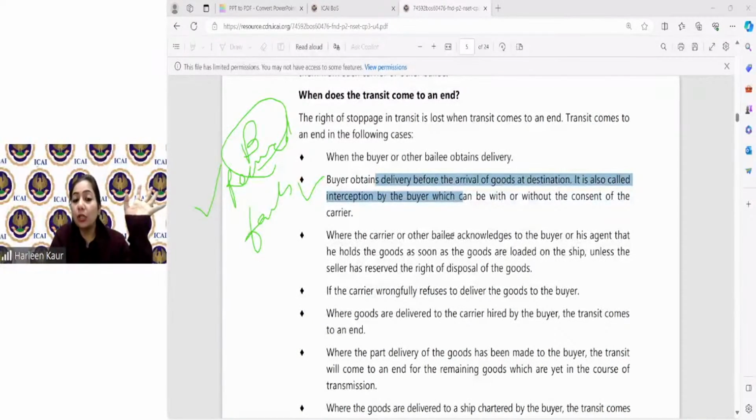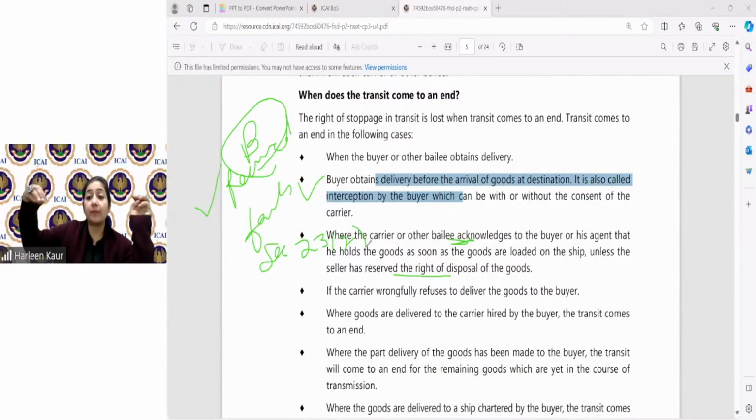Where the bailee acknowledges to the buyer that he holds the goods as soon as the goods are loaded on the ship, unless the seller has reserved the right of disposal. Now, this is specifically section 23, subsection 2, where I have not reserved my right of disposal. The buyer becomes the owner immediately. Remember, once we have given the goods to the transporter for taking, any damage that happened, the buyer was held responsible. Why? Because it was an unconditional appropriation.